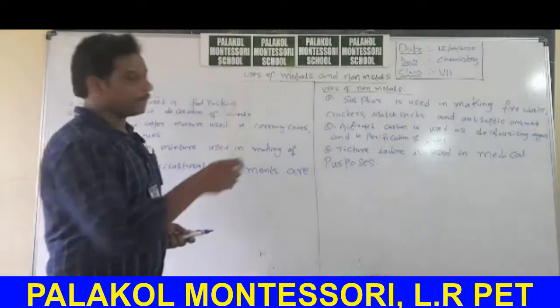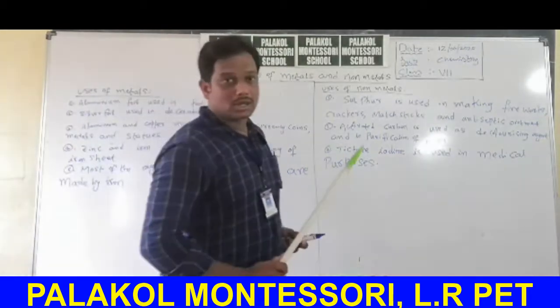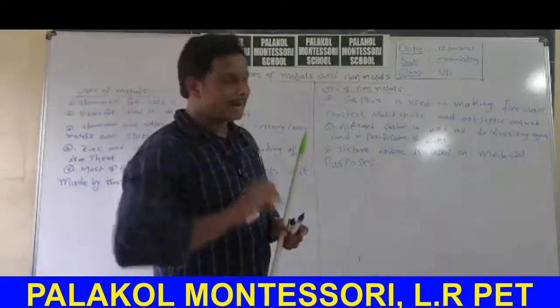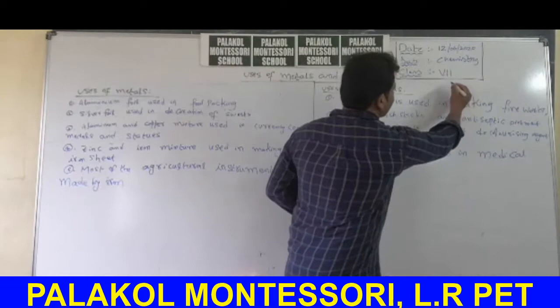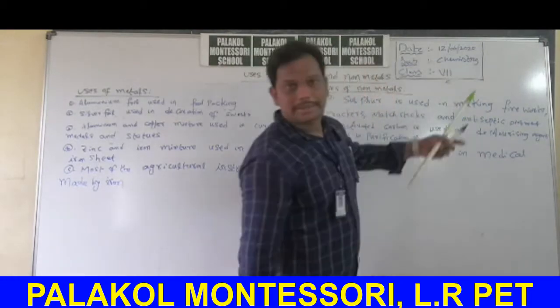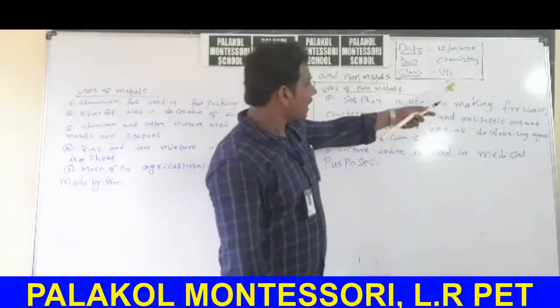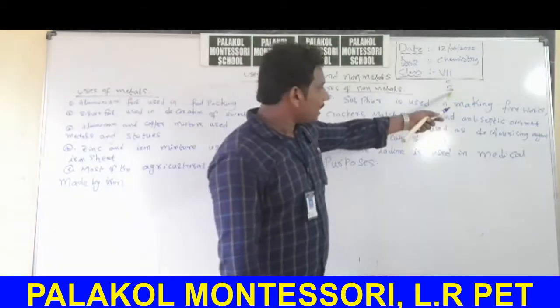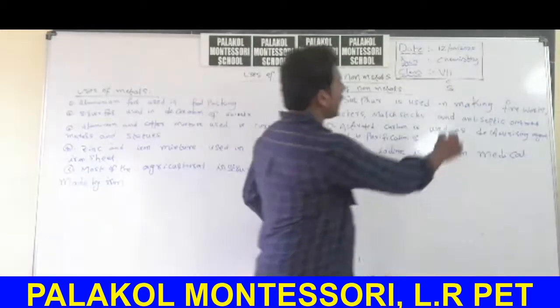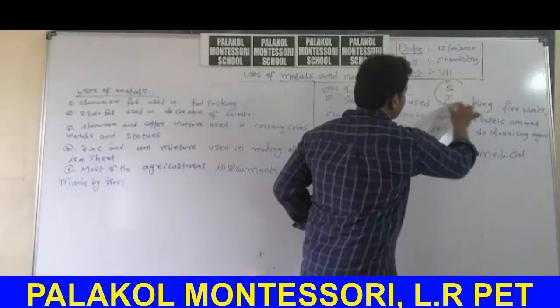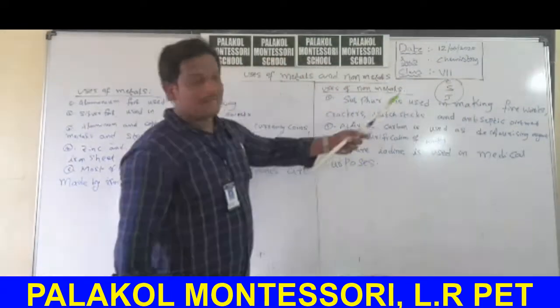Okay, next we will go to uses of non-metals. In your syllabus, only 3 non-metals are there. What are the 3 non-metals? Carbon, symbol C, sulfur, symbol S. Carbon atomic number 6, sulfur atomic number 16. The final one, iodine. Carbon, sulfur, iodine.